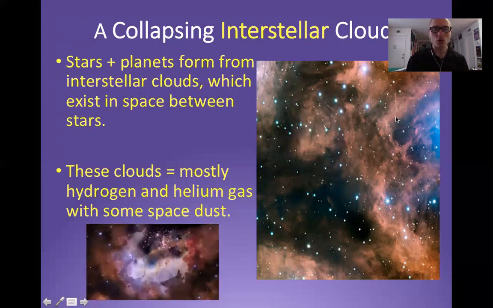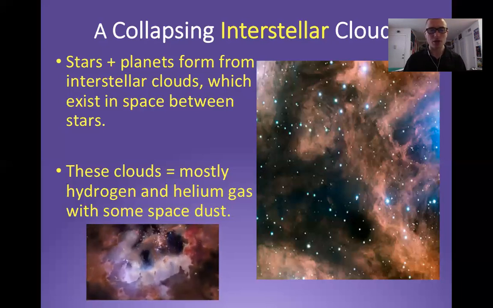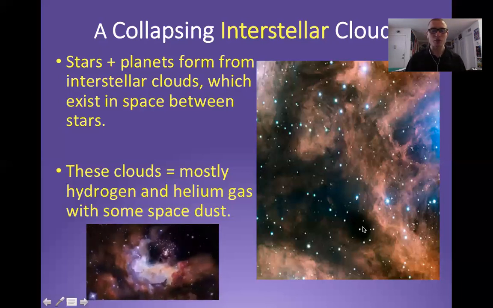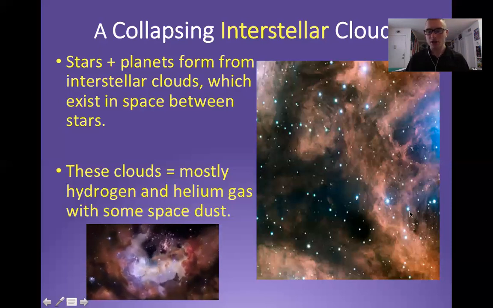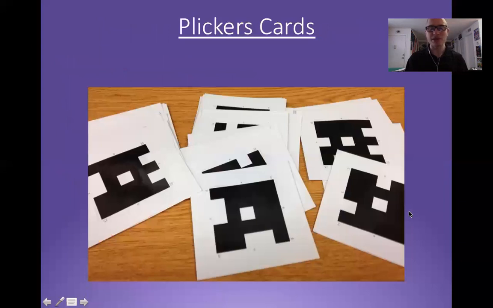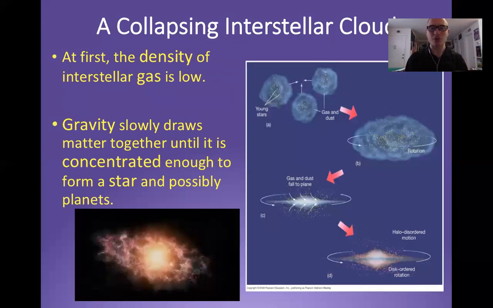So what role does that dust play in forming our solar system and stars? Well, guys, this dust is mostly just gas, hydrogen and helium, and it's got other elements and particles in it. That space dust is going to be the ingredients for forming our solar system.